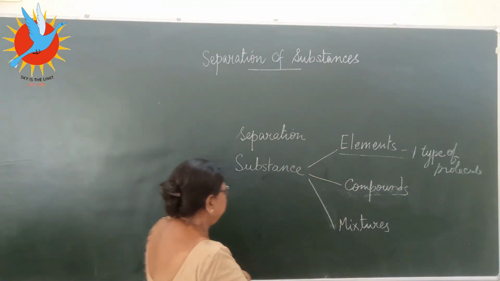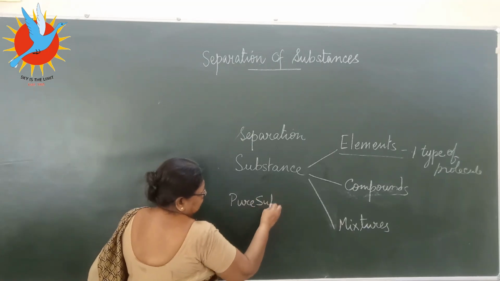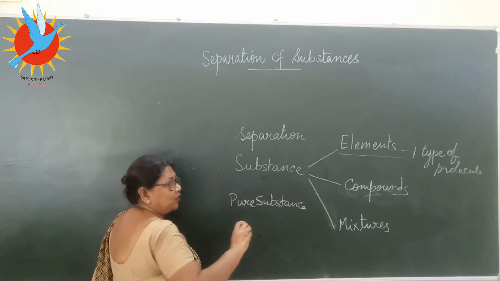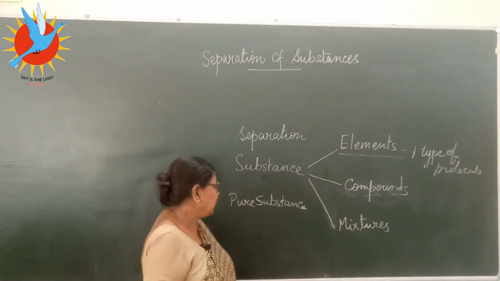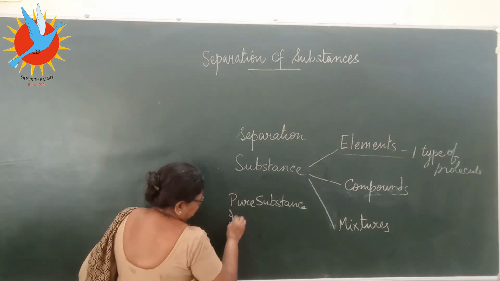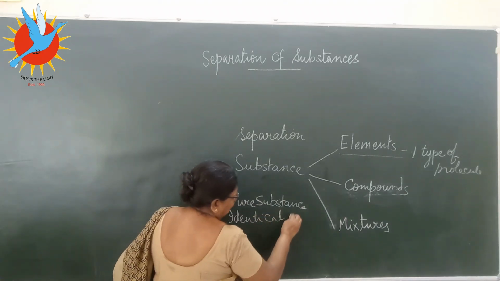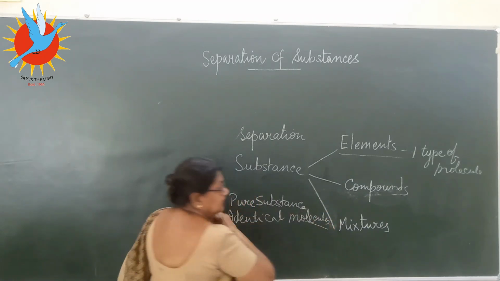Elements, two points I'll write here. Pure. Whenever I say the word pure, pure means nothing except that original substance, nothing else is there. Second, made out of identical molecules.